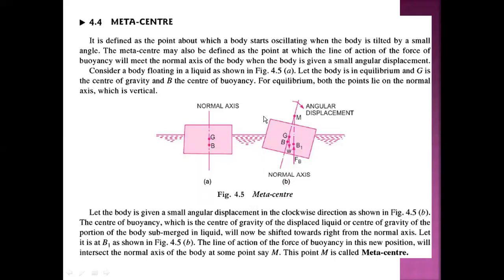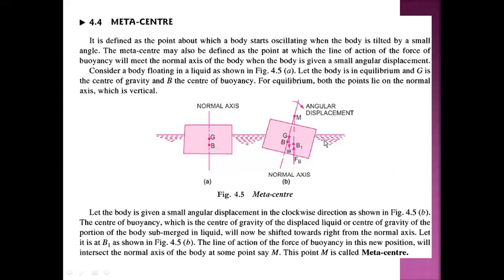Now the next point is metacenter. So what is metacenter? First we will see the definition of metacenter. Metacenter is defined as the point about which a body starts oscillating when the body is tilted by a small angle. The metacenter may also be defined as the point at which the line of action of the force of buoyancy will meet the normal axis of the body when the body is given a small angular displacement.